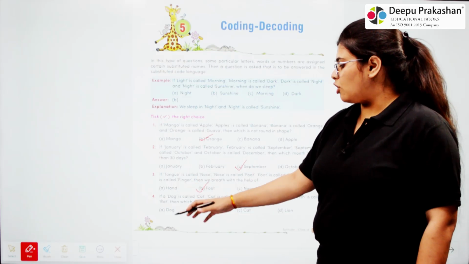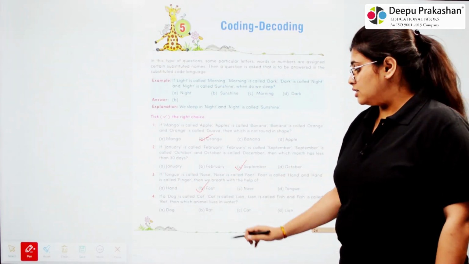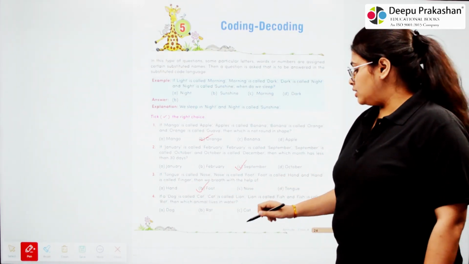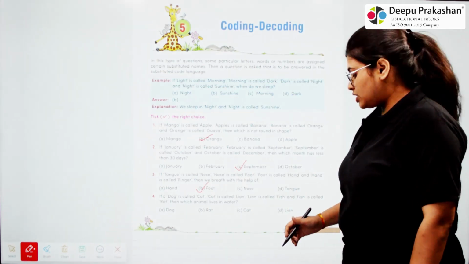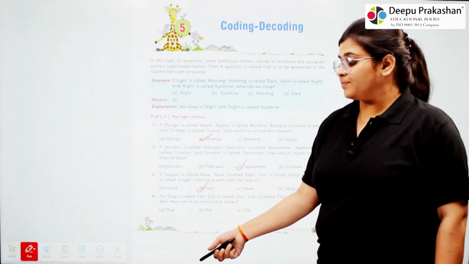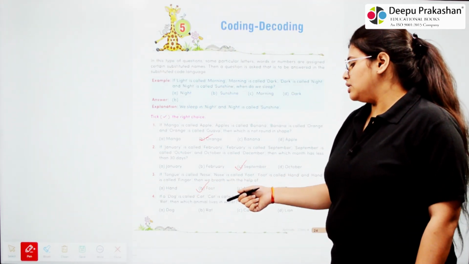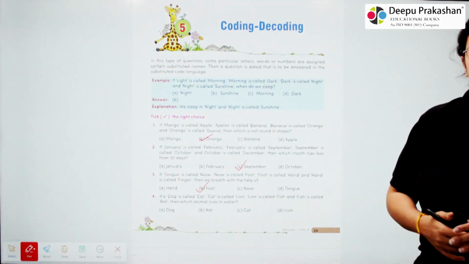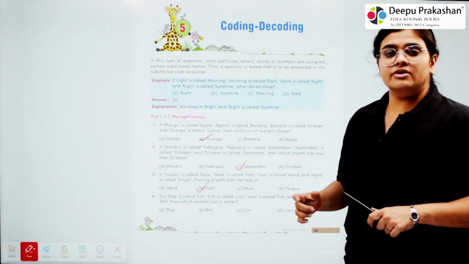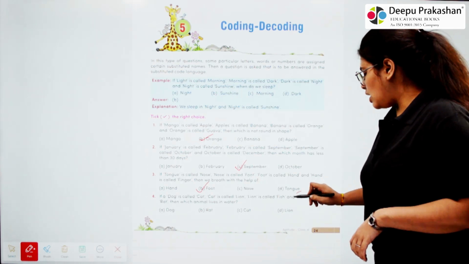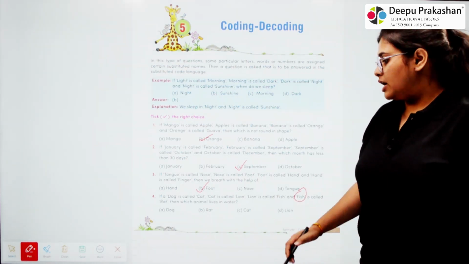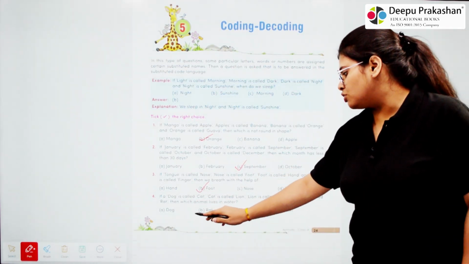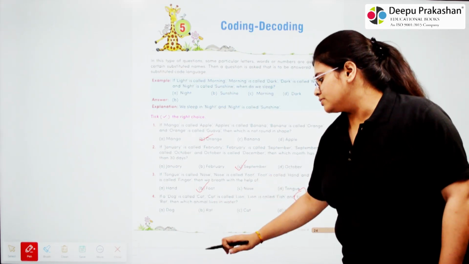Fourth, if a dog is called cat, cat is called lion, lion is called fish, and fish is called rat, then which animal lives in water? So we have to find out which animals among these lives in water. So we know that fish lives in water and fish is called rat. So our answer will be rat.